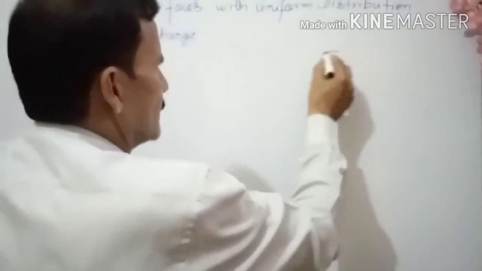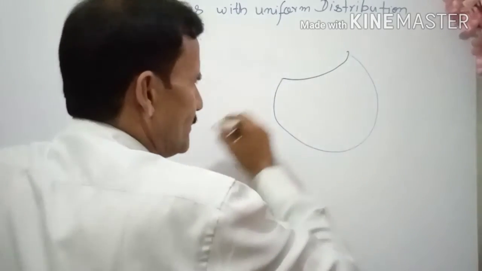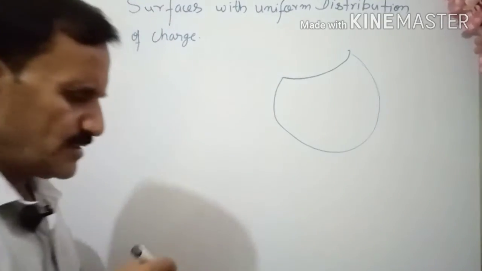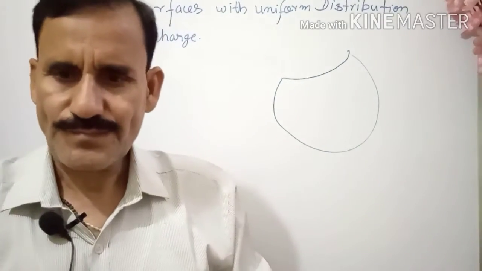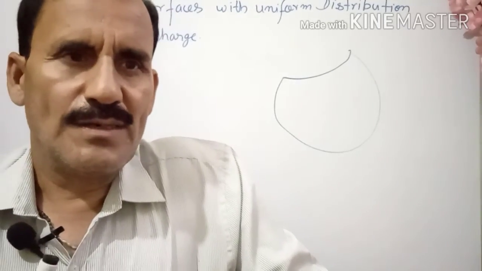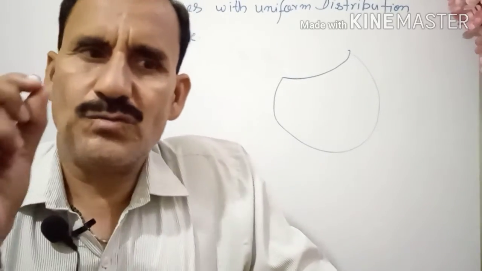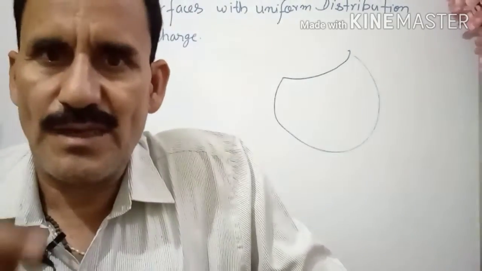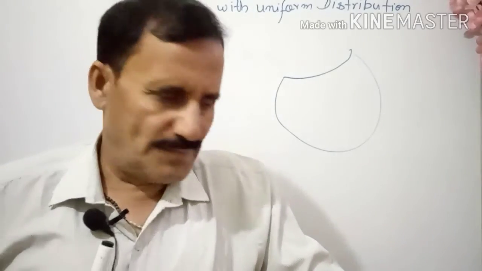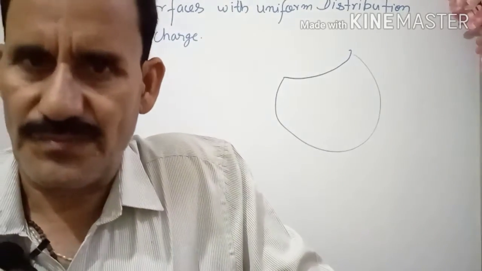When you take any surface, it can be regular, it can be irregular. When charge is distributed uniformly, then there are two concepts. For regular surfaces, the electric potential is the same at every point. That's why they are also called equipotential surfaces.